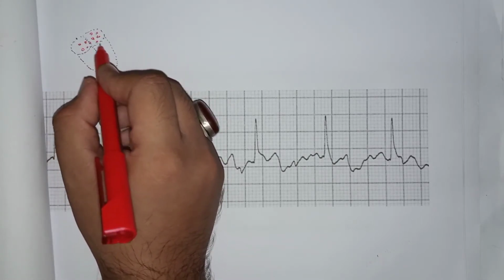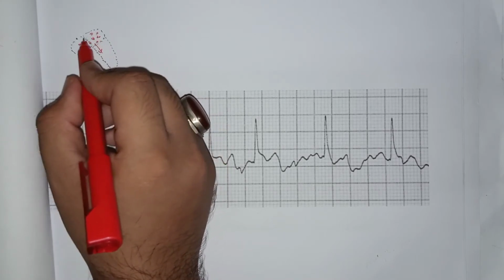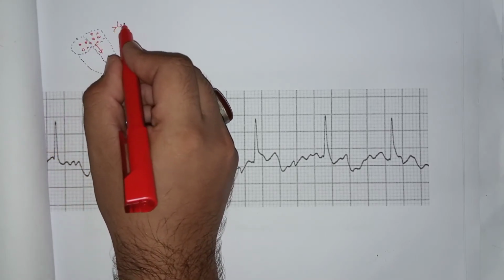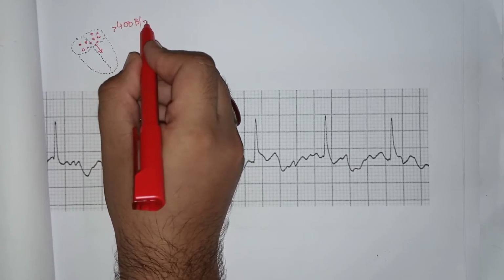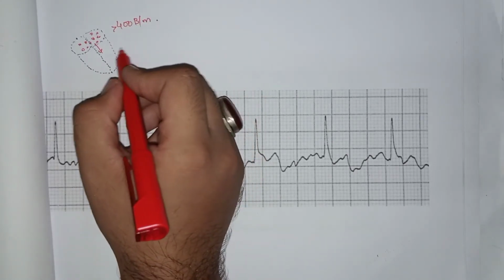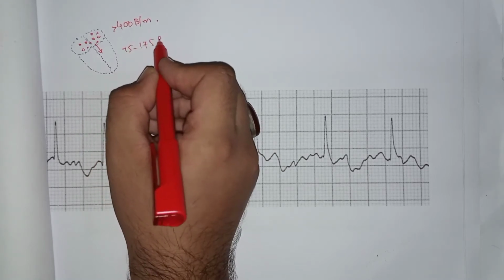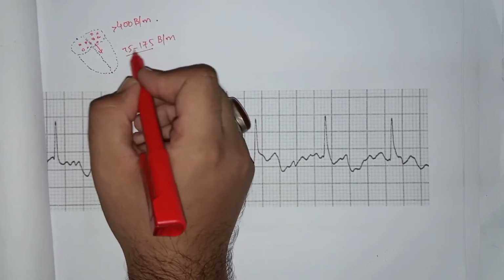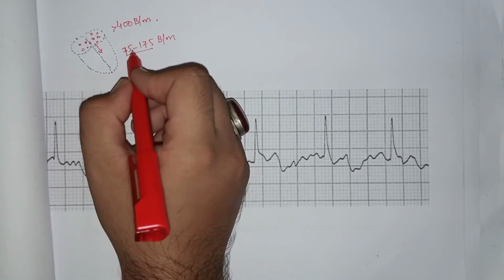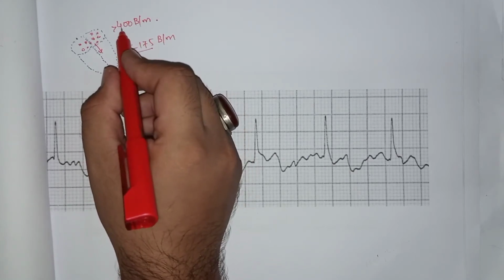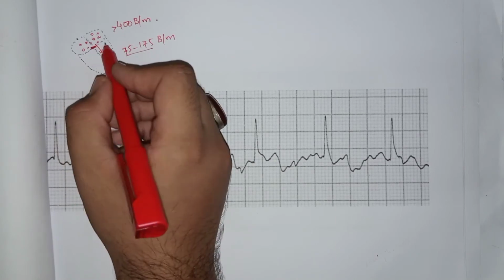So an irregular ventricular beat is produced. Here the atrial rate is more than 400 beats per minute, but the ventricular rate is 75 to 175 beats per minute and irregular, and it is less than the atrial rate because of the AV nodal delay.